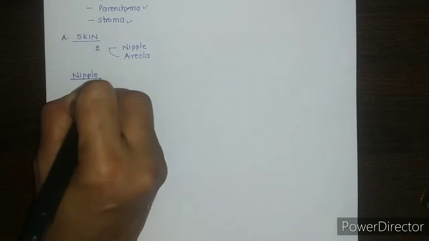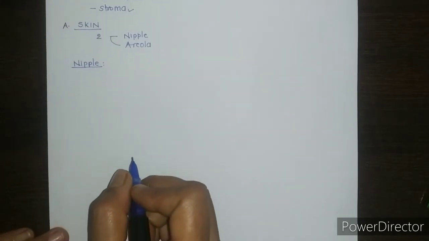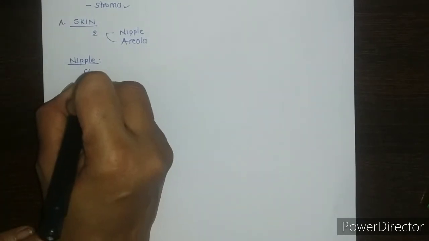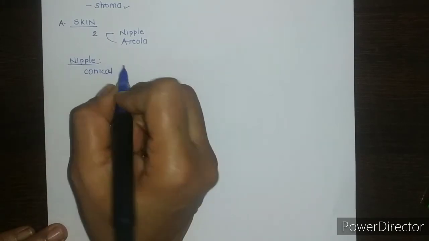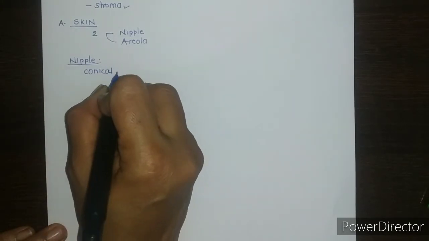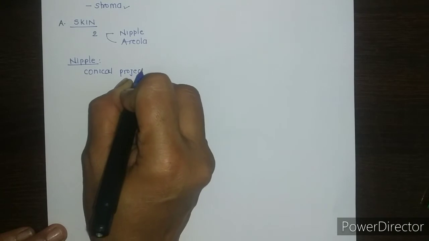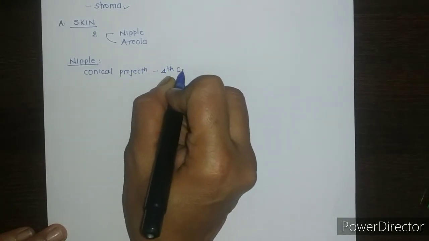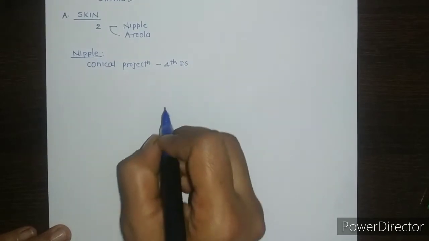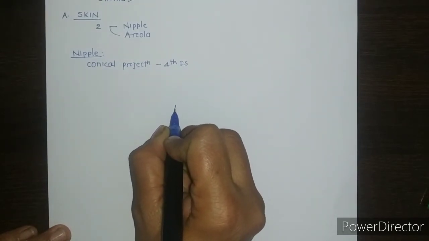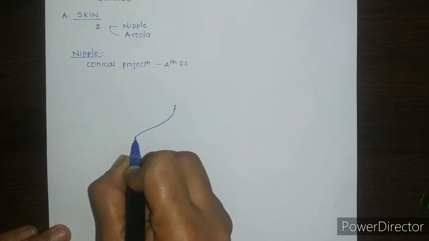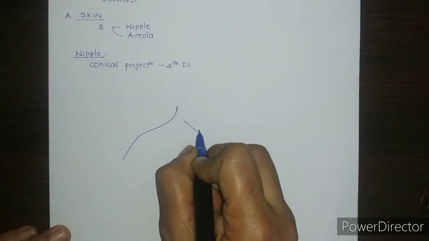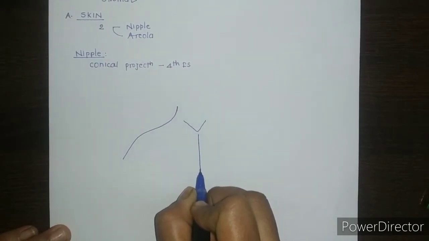So first, coming to the nipple. Now nipple is nothing but a conical projection, and it is present just below the center of the breast at the level of 4th intercostal space. To show this, again we will go to the diagram of the pectoral region.